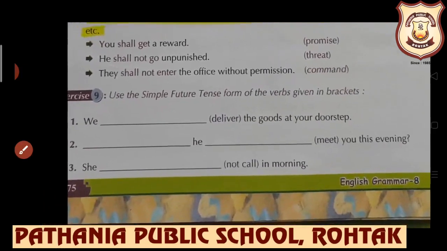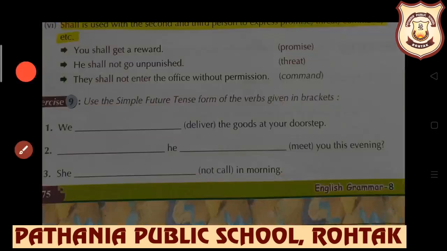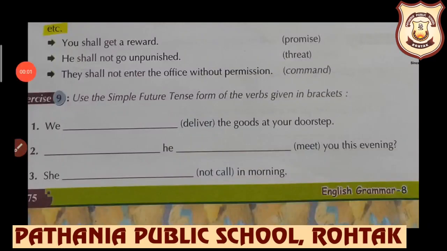Now let's see exercise number 9. Use the simple future tense. Simple future means will, shall plus first form of the verb. We dash deliver the goods at your doorstep. We shall deliver the goods at your doorstep.